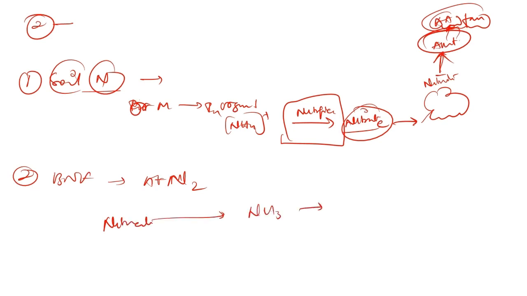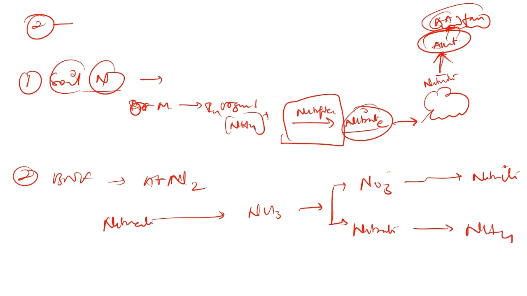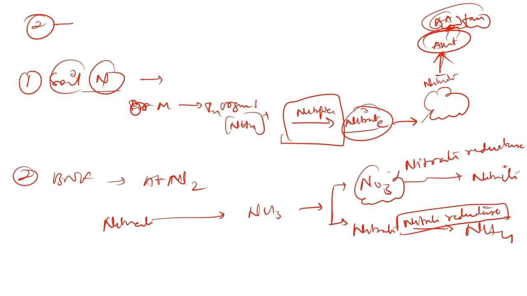This is a two-step process where in the first step nitrate is converted into nitrite, and in the second step nitrite is converted into ammonium form. The conversion of nitrate to nitrite is by the enzyme nitrate reductase, and secondly it is nitrite reductase. Many students get confused about these enzymes: it is nitrate reductase for the conversion of nitrate to nitrite, and for the conversion of nitrite to ammonium it is nitrite reductase. I hope this is clear.